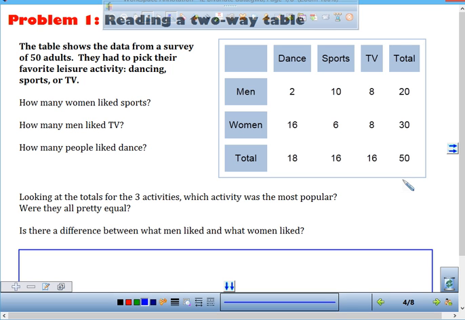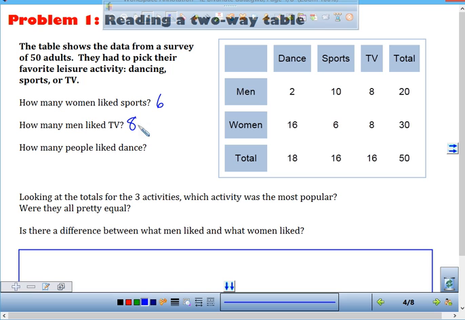How many women like sports? 6. How do you know? You go to where women and sports match up. They match where the 6 is, so that means 6 women chose sports as their favorite leisure activity. Okay? Next question, how many men like TV? 8. And where do you go for that? Where men and TV meet, and there's 8 there.